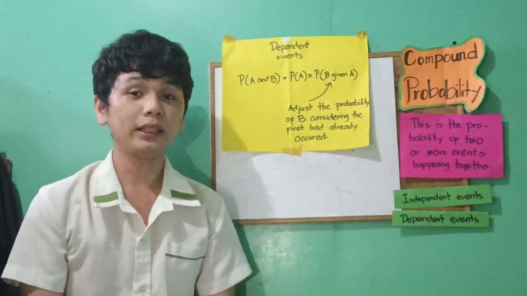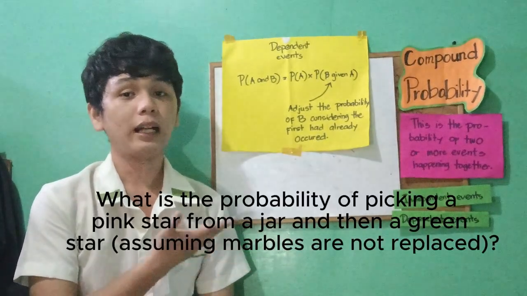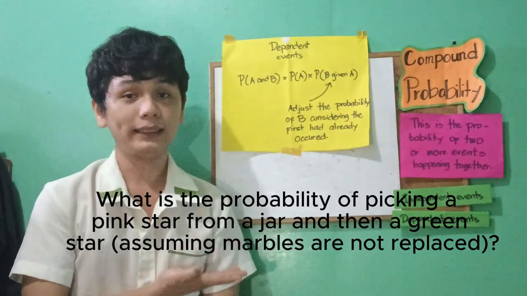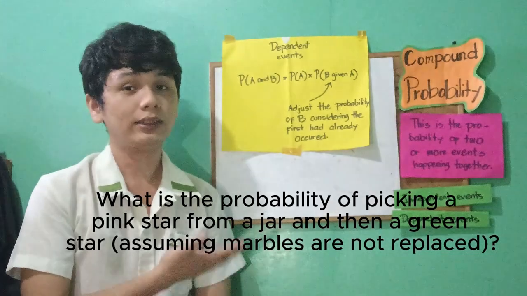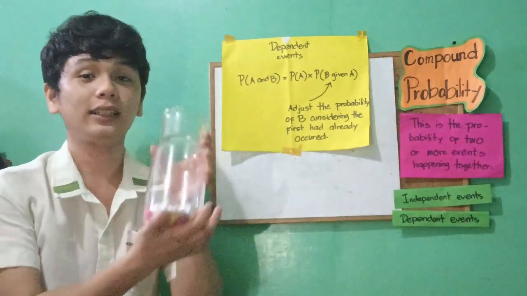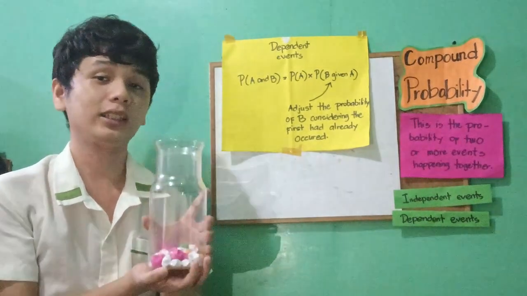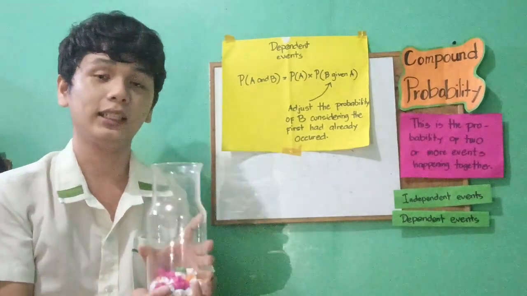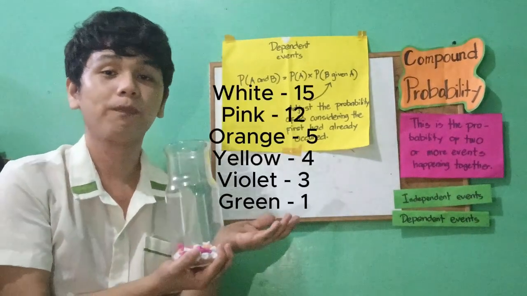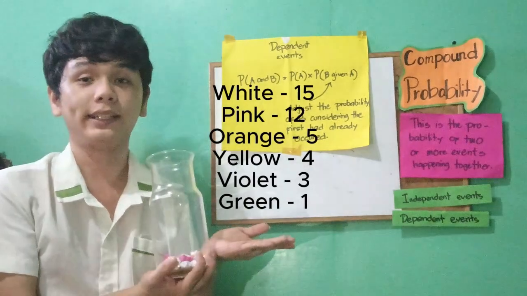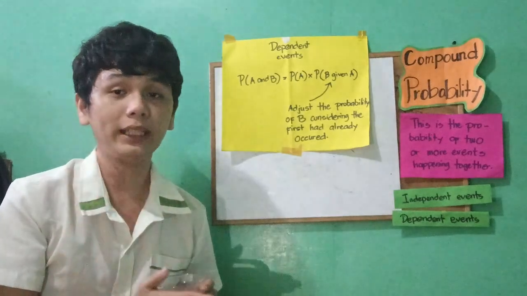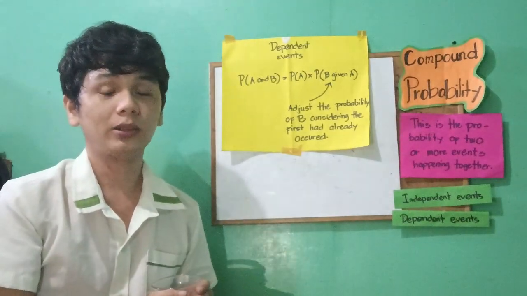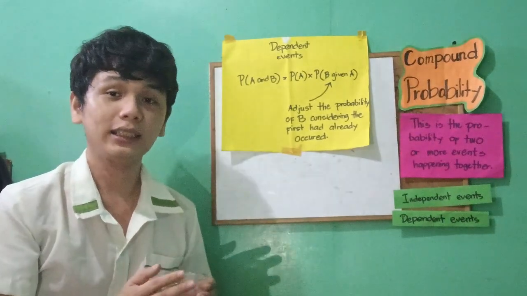An example of a dependent event is this: what is the probability of picking a pink star and a green star, assuming that the stars are not replaced back in the jar? This is the jar I presented earlier. There are 40 pieces of stars inside, and this is the information on the colors inside the jar. As the problem states, what is the probability of picking a pink star and a green star? There are two events here, and a condition.